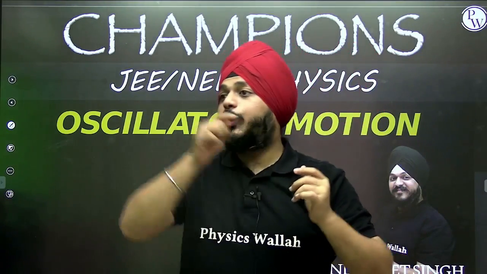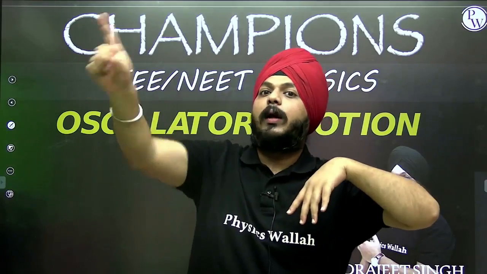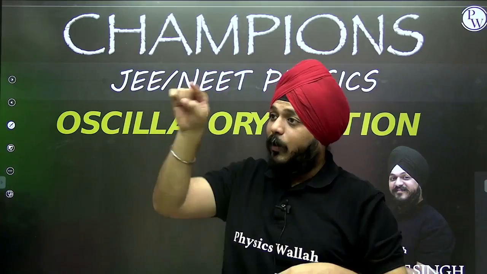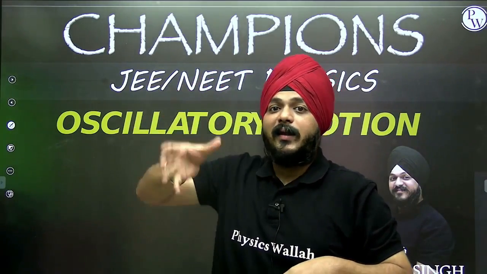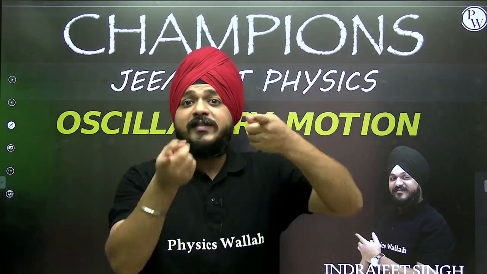In periodic motion, you have the freedom to select the path. You have the freedom to decide in what amount of time you want to complete a path. My rigidness is that you have to complete the same path, repeating it at regular time intervals. That freedom of selecting a path vanishes in oscillatory motion.